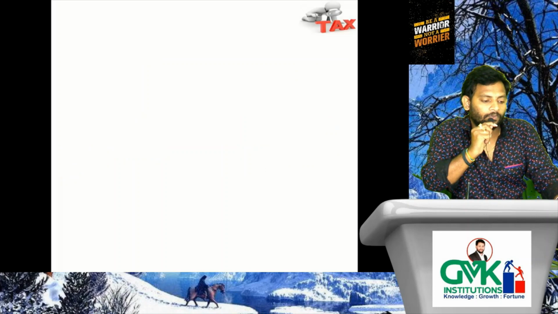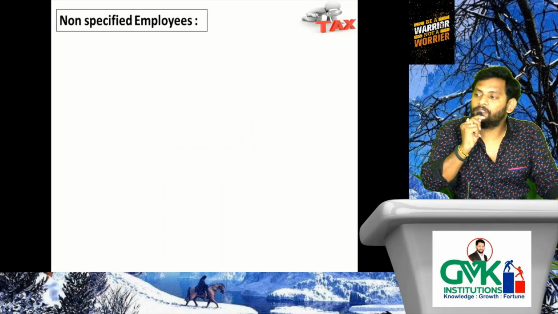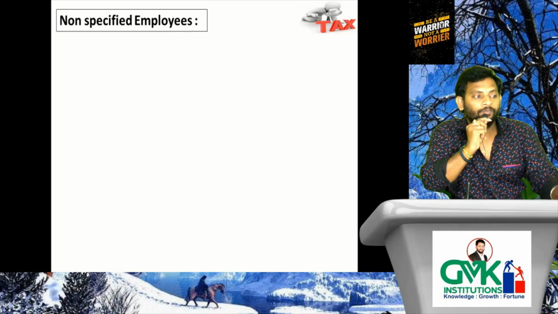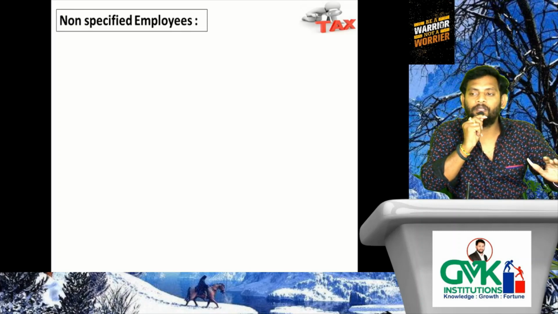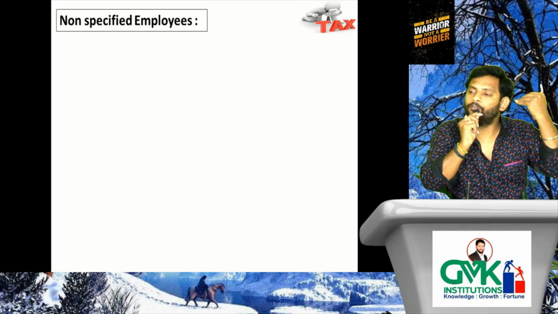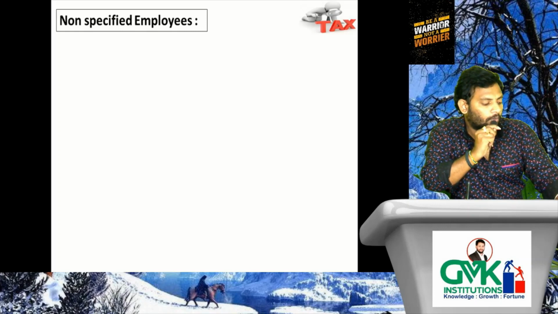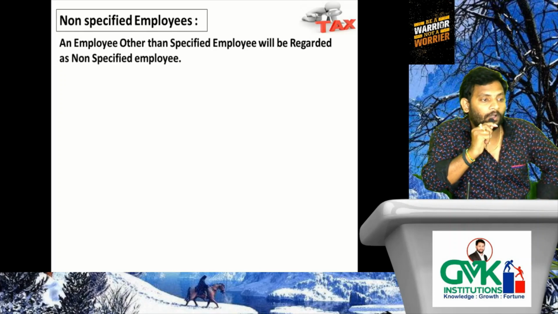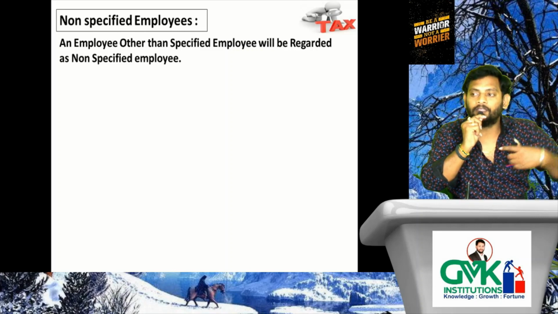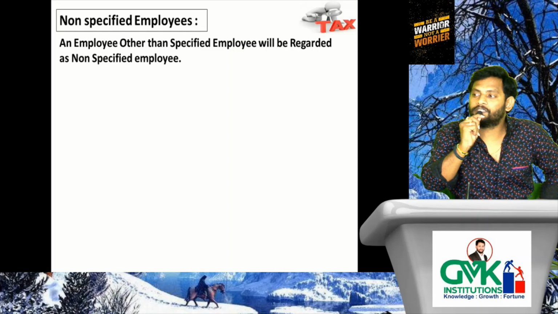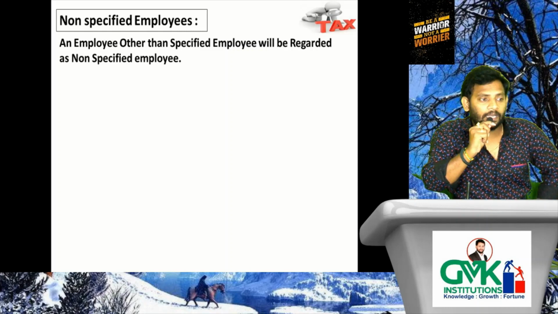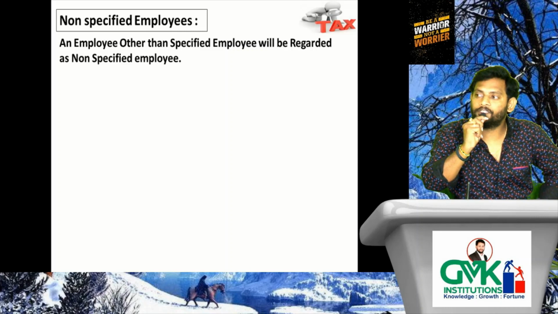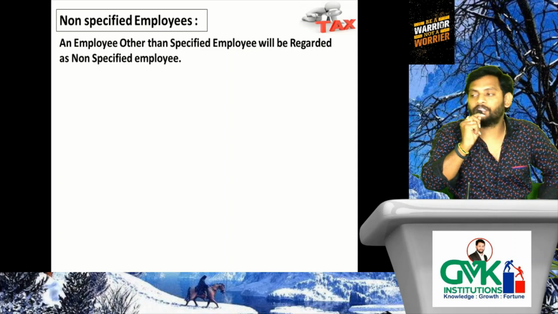Next, let's verify who are the specified employees and who are the non-specified employees. First of all, let us define who are the non-specified employees. Then we can go for the definition regarding specified employees. So who are the non-specified employees? An employee other than a specified employee will be regarded as a non-specified employee. Very simple definition, a negative definition given by the lawmakers. Is it a positive or a negative definition? It is a negative definition, because what they are specifying is that an employee other than a specified employee will simply be treated as a non-specified employee.